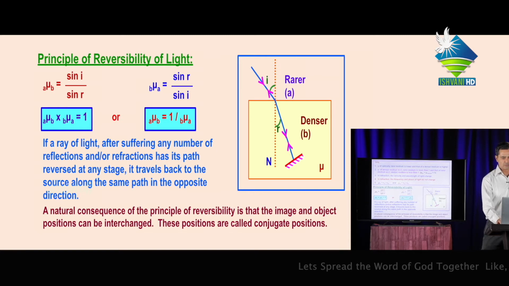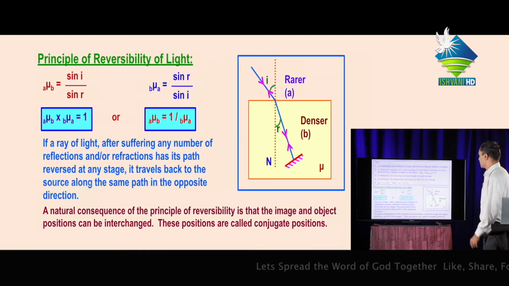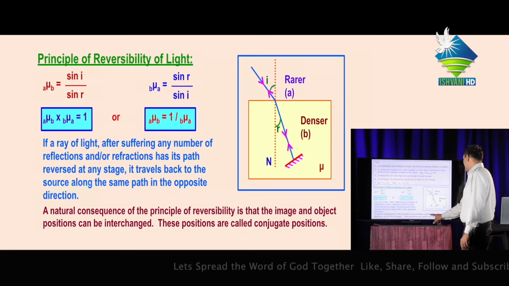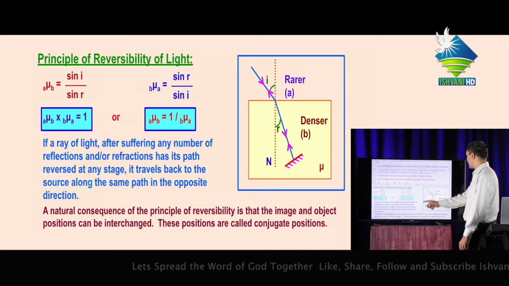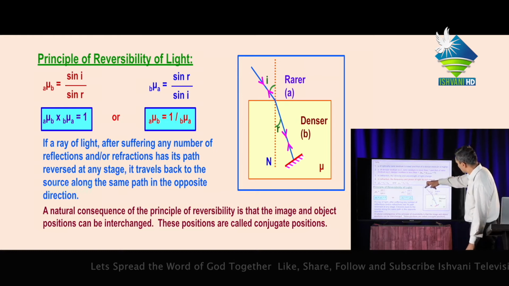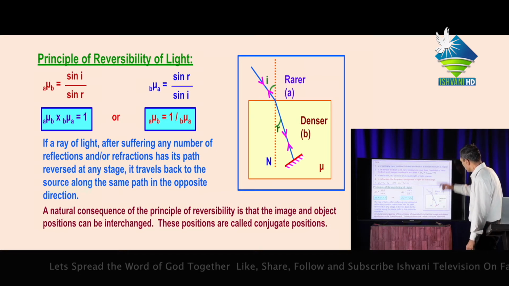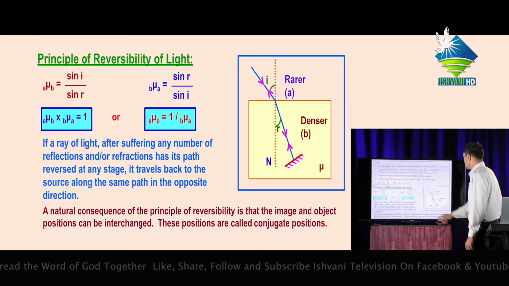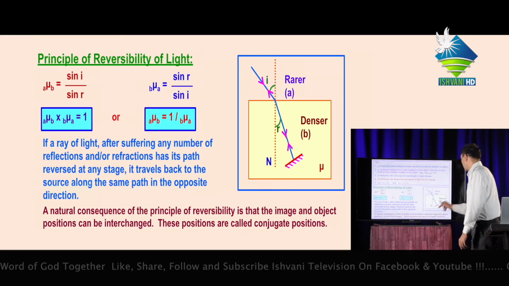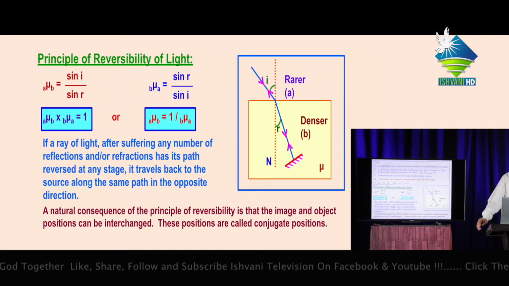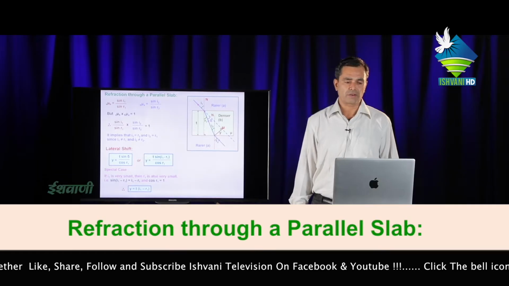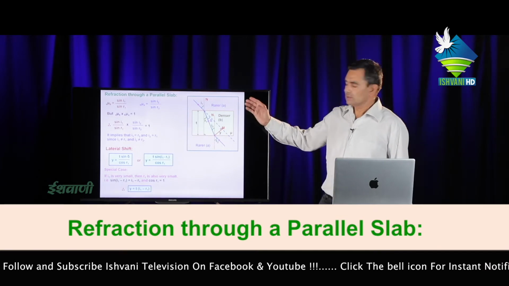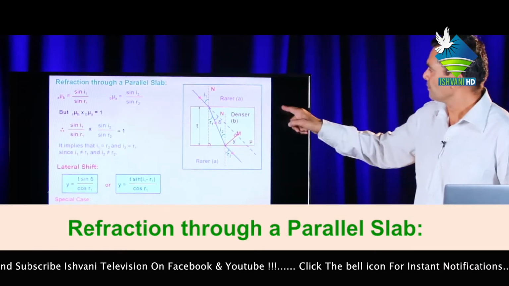Next, last line: the natural consequence of the principle of reversibility is that the image and object positions can be interchanged. If this is the object, then this is the image, and if we consider this the object, then this is the image. These positions are called conjugate positions. Now, refraction through a parallel slab. In this figure, a glass slab is shown.